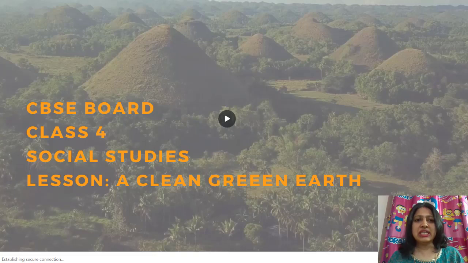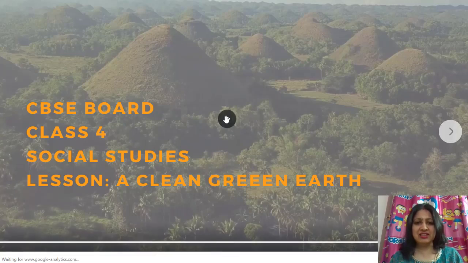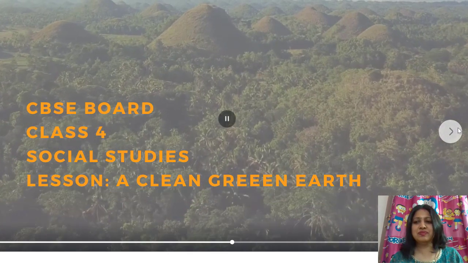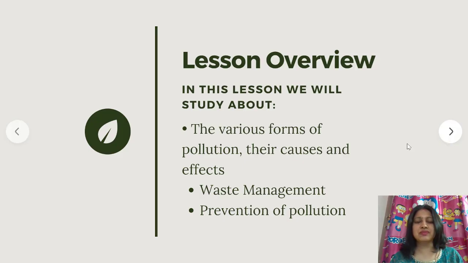Today we are back with another lesson of the CBSE Board Class 4 Social Studies subject, and the lesson is A Clean Green Earth, just like the picture that we see here. Specifically in this lesson today, we will be studying about the various forms of pollution, their causes and effects, which means what are the different kinds of pollution, what causes these pollutions and what happens because of them. Then we study about waste management and prevention of pollution.